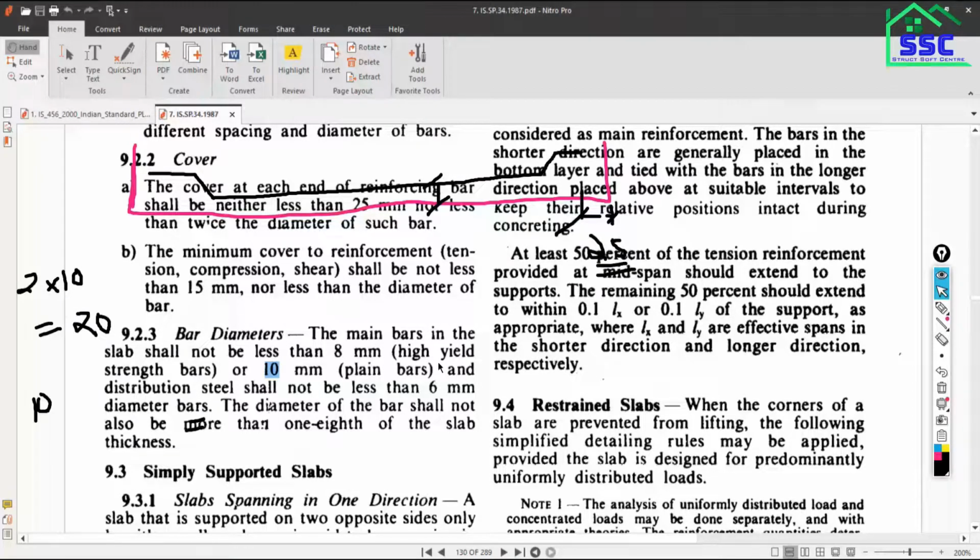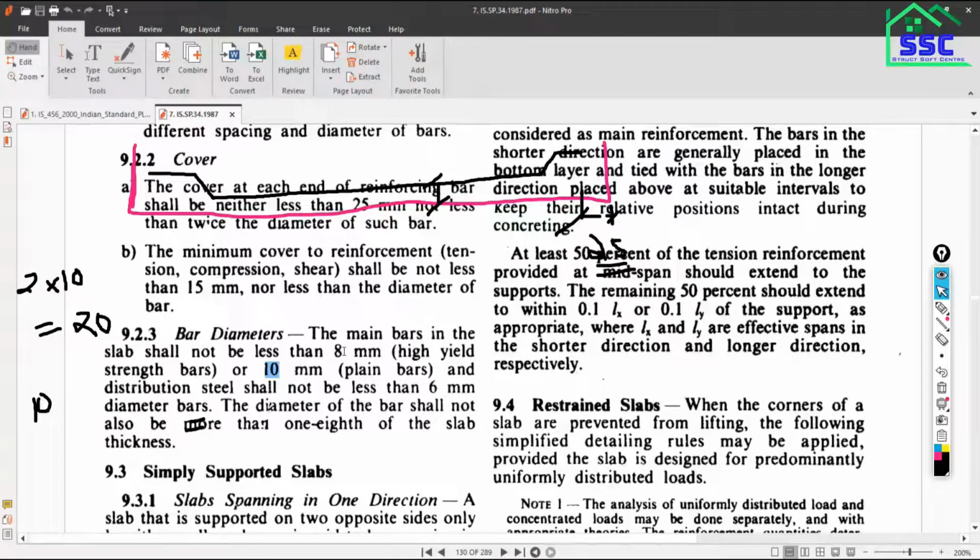But practically, nowadays we are using 10 mm dia bar for the slab. If you visit sites in Bombay, Pune, in most of the metropolitan cities, they are using 10 mm dia bar as the least diameter. The 8 mm dia bar is not in practice there, but in small cities they are using 8 mm dia also, and if you use 8 mm, that's not any big issue. But the current scenario is that we are not using the 8 mm dia bar.